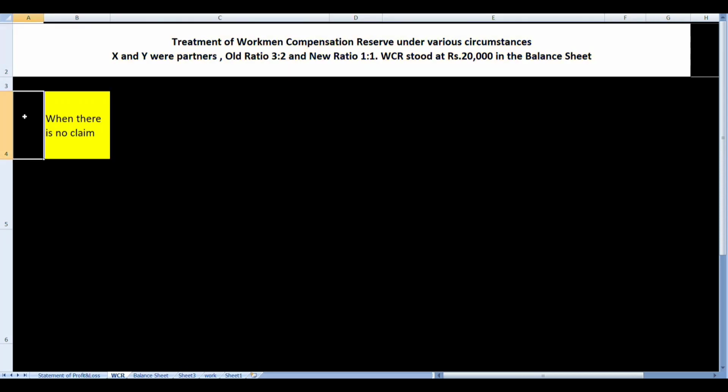The first case, when there is no claim for the reserve. In that case, the whole amount of reserve, that is the 20,000, is free and has to be distributed to the partners in the old ratio. What will be the journal entry in the case when there is no claim for the reserve?